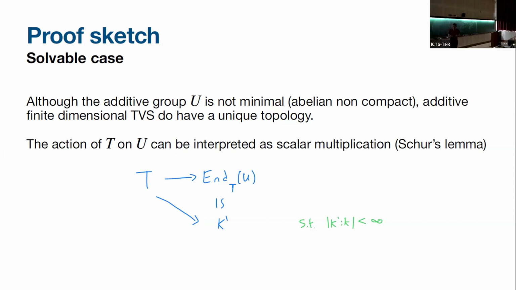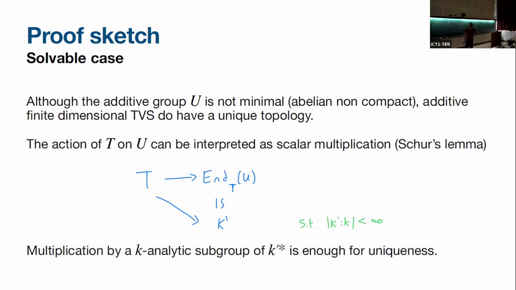And when I say analytic subgroup, I mean that T is defined over K, and the endomorphisms of U is actually isomorphic, we can show, to a field K prime, which is some finite extension, and T maps into the multiplicative group of K prime as an analytic subgroup. And we show that multiplication by some analytic subgroup is enough to ensure minimality. So you don't need scalar multiplication by the whole field, just by some small subgroup of the multiplicative group, and you're fine. So that's enough for uniqueness.